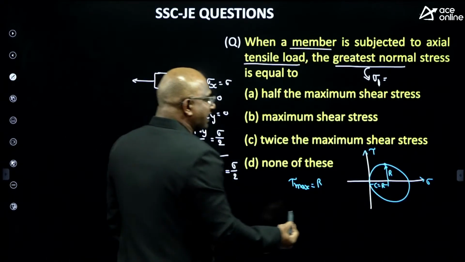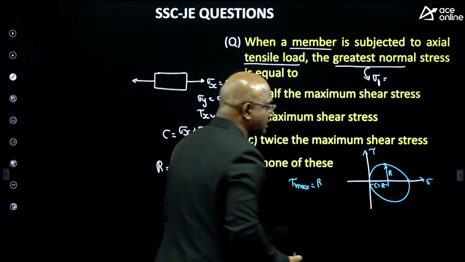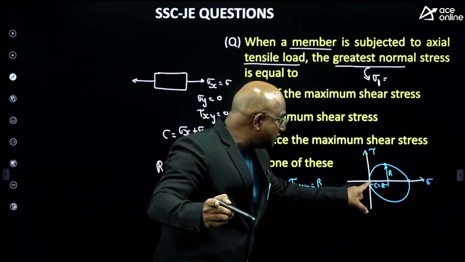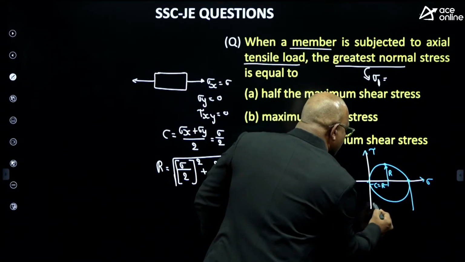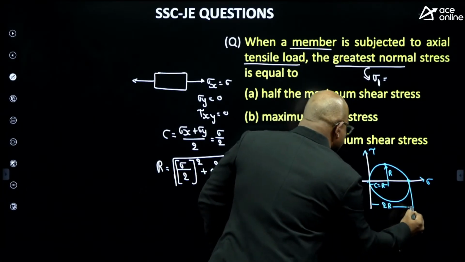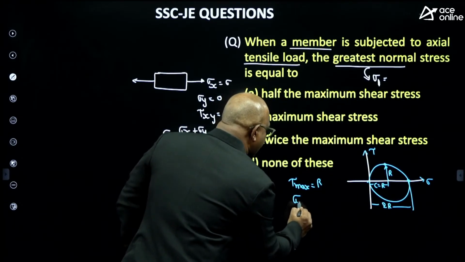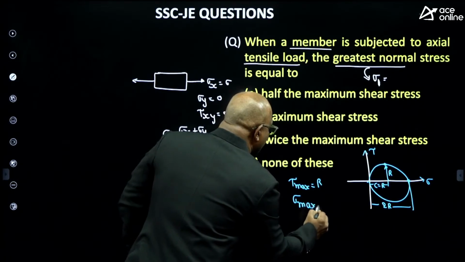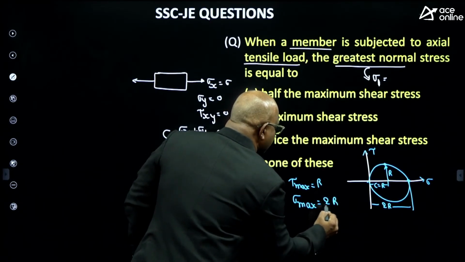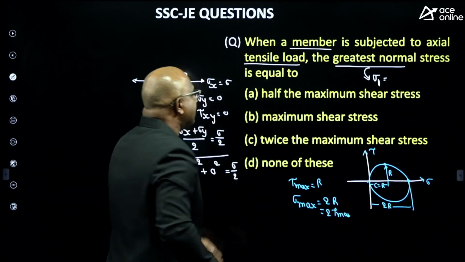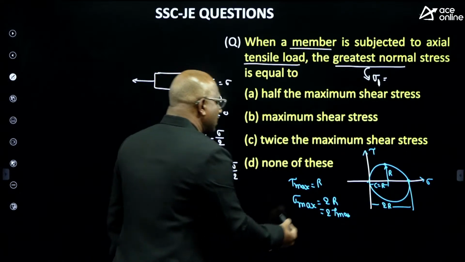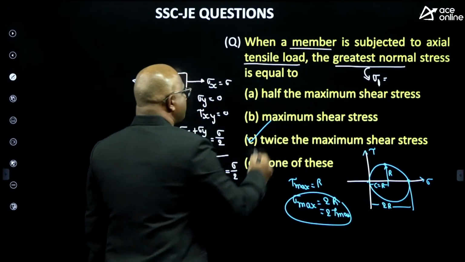Now, what is the maximum normal stress value? This is the maximum normal stress. Minimum normal stress is 0. Maximum, how much, guys? This value equals how much, guys? 2R. I can write sigma max equal to 2R. But R equals how much, guys? Yes, tau max. Please observe carefully, it is twice the maximum shear stress. The answer is matching with option C.